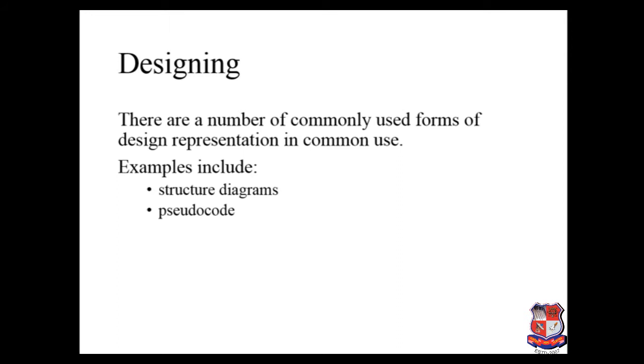There are different kinds of commonly used forms in designing: data structure diagrams and pseudocode. Structure diagram means which kind of structure your system or software has. That means where the data will go and how the data will link with each other. All these are in the structure diagrams. Pseudocode means the actual code which will implement your software. So after the analysis, the second stage is designing of the software process.